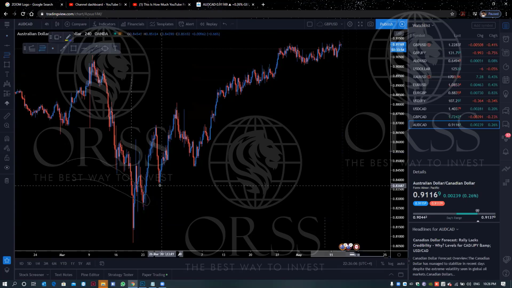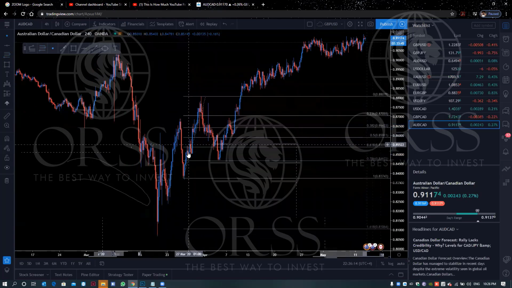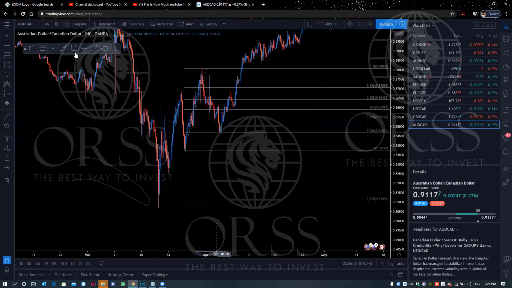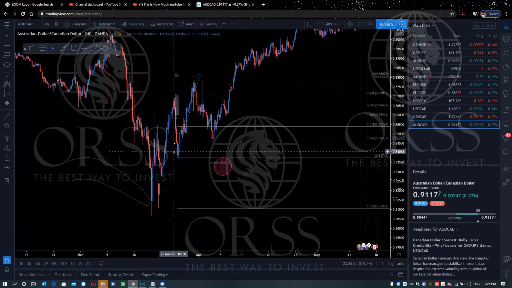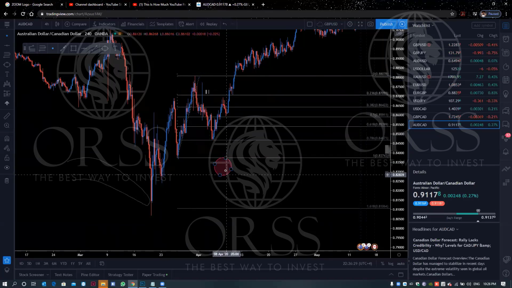If I analyze this, okay, I'm looking for a buy. The market does not touch here, the market goes to here, the market comes here. So it means my buy level is invalid, my retracement is invalid.